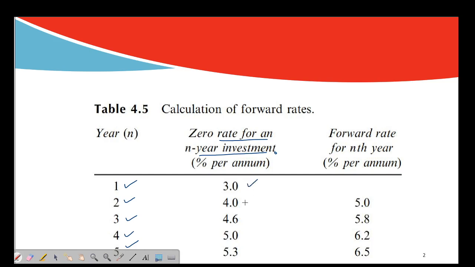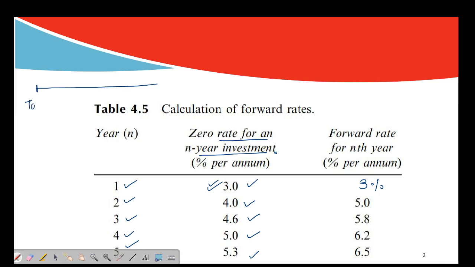So it is 3% for 1 year, 4% for 2 years, 4.6% for 3 years, 5% for 4 years and 5.3% for 5 years. Now try to understand forward rate. For the first year it is 3%, and the forward rate is the same as the zero rate, 3%.